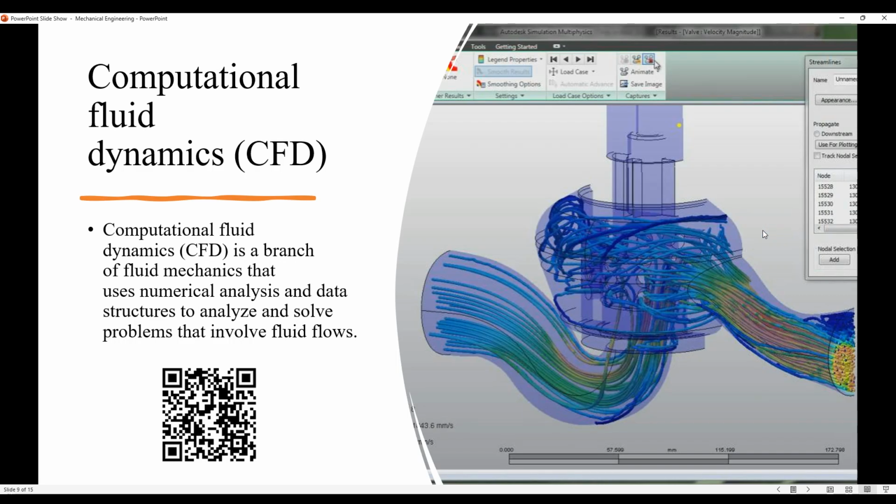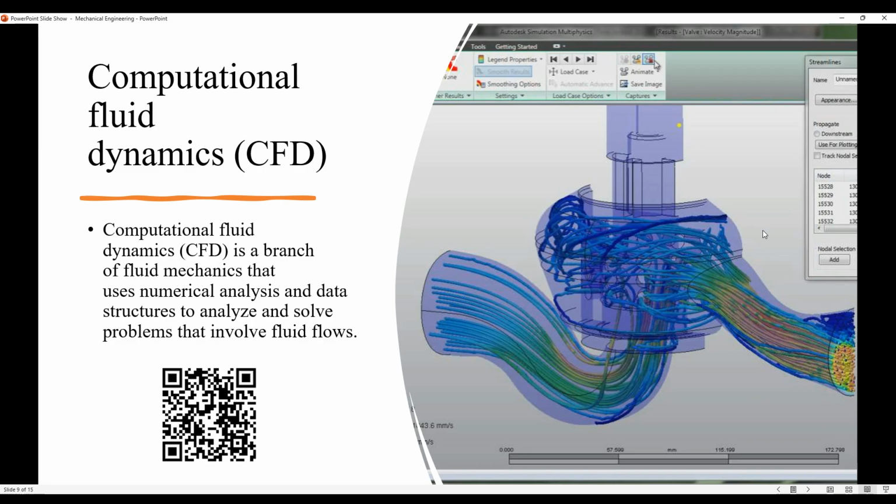Here we see in the picture different colors. These colors, they have meaning. And here we're talking about computational fluid dynamics. So fluid, we studied the word fluid refers to any liquid, right? And dynamics means movements. So here we're looking at the movements of fluid within an object using a computer. So computational fluid dynamics is a branch of fluid mechanics that uses numerical analysis and data structure to analyze and solve problems that involve fluid flows.